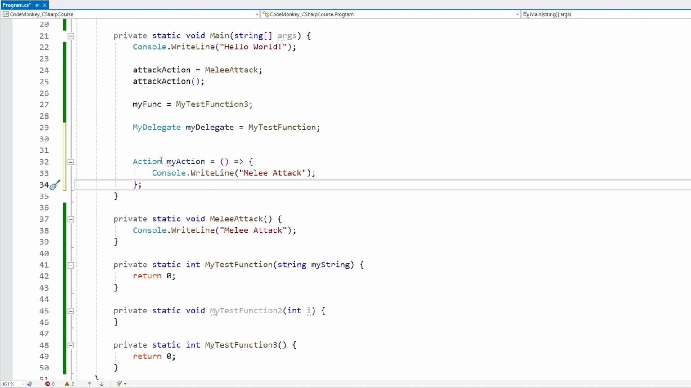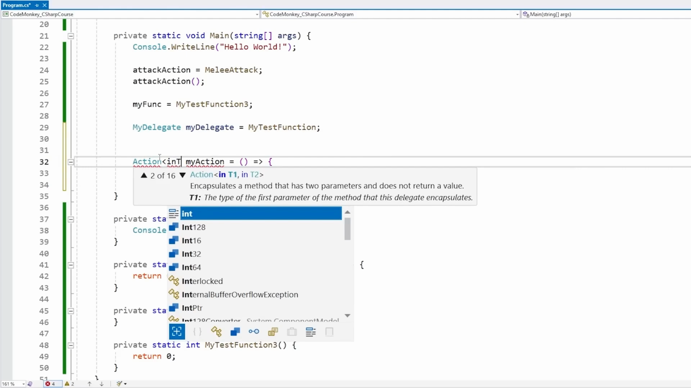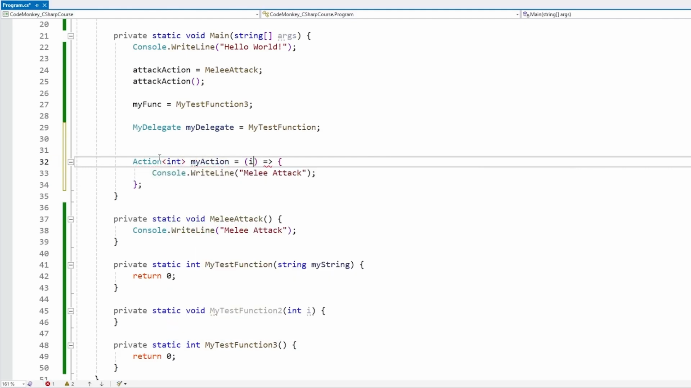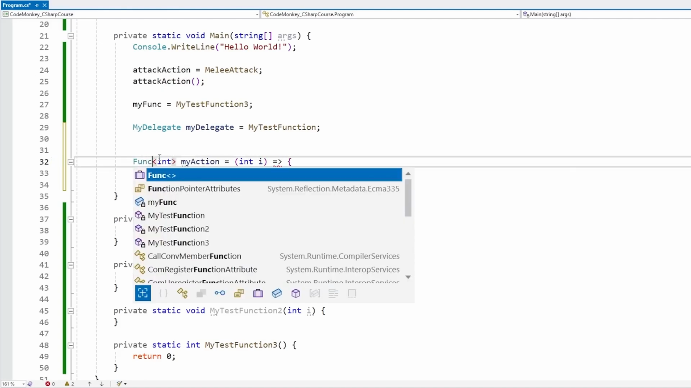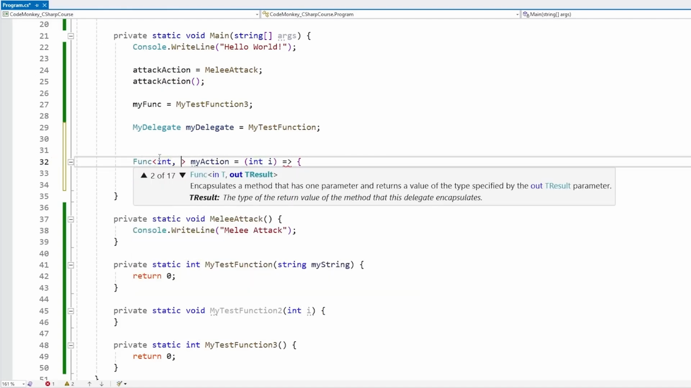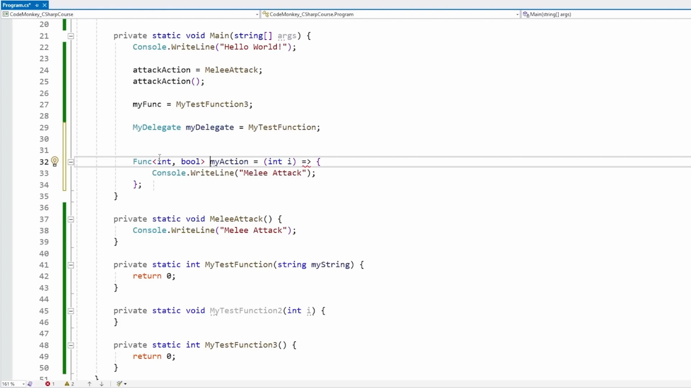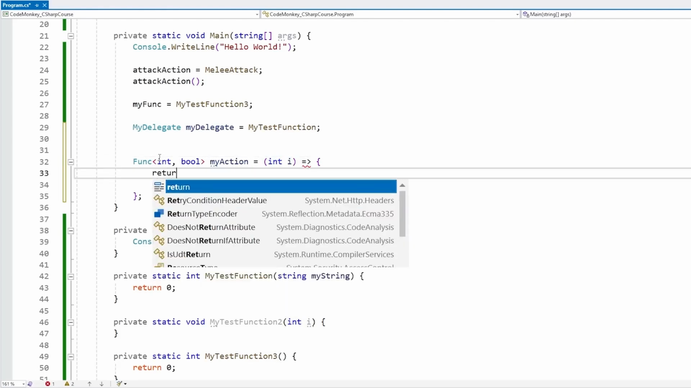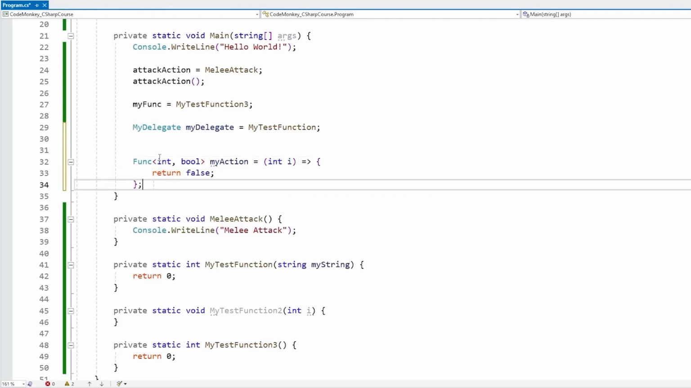So over here, an action with no parameters, but if we make an action that takes an int parameter, then you just need to define the int parameter over there. And this does work. And alternatively, if we make a func, let's make a func that takes an int and returns a bool. So this one takes an int parameter, and then over here just needs to return some kind of boolean. Yep, that works.